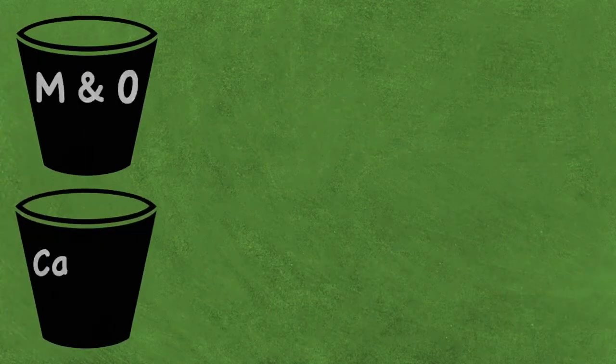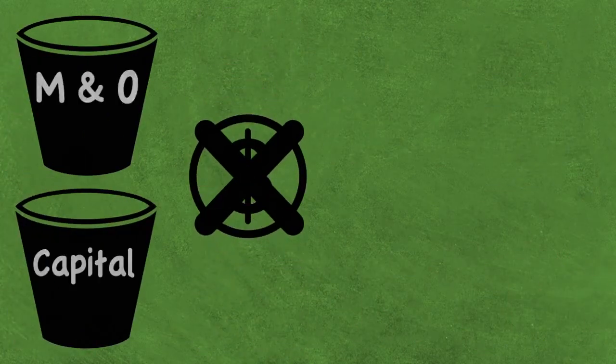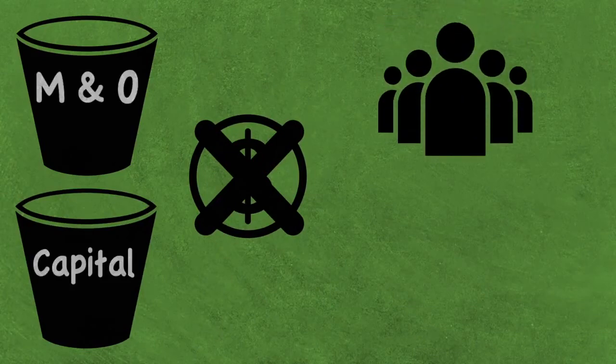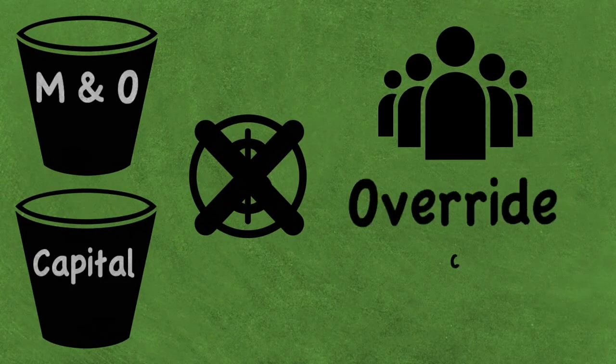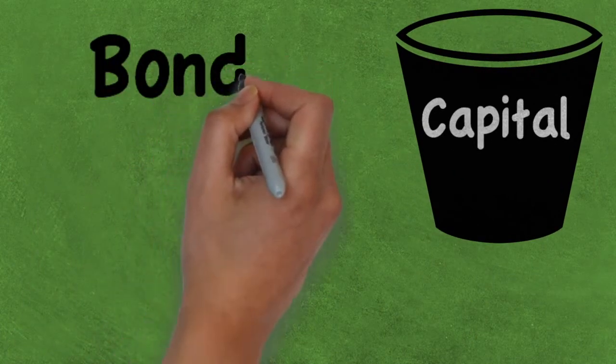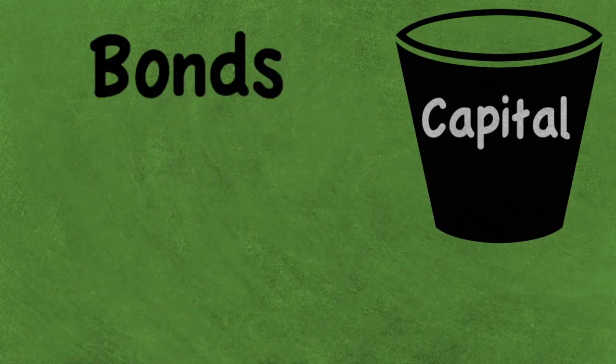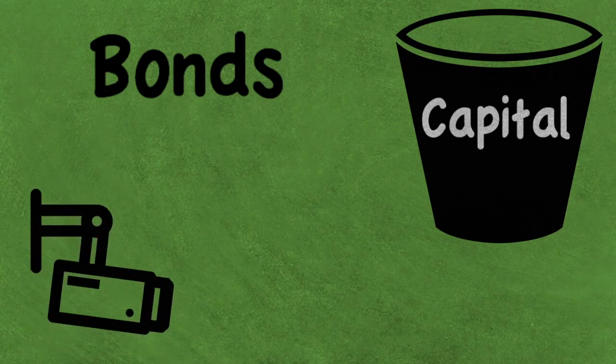If the money in either of the two buckets is not enough to meet the needs of our students, the district can ask the local community to pass an override or a bond, a tax on property. Overrides and bonds are different, and the funds generated by them go into separate buckets. Bonds are for capital expenses and pay for things like building security, buses, and technology. Overrides are for the M&O bucket.